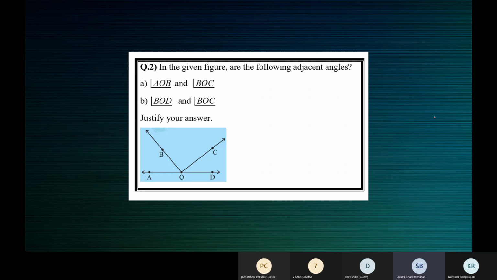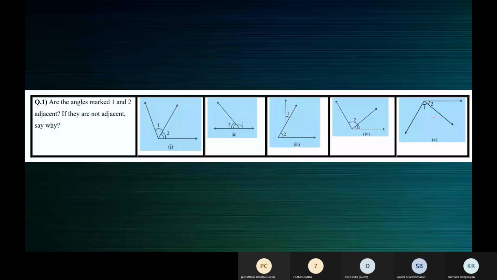Ma'am, I have observed one thing from the adjacent angle, ma'am. Can you say it's right or wrong? Yes, ma'am, I have observed that when one angle's end point, like OC, will be the starting point of another angle, ma'am. The ending point of one angle will be the starting point of the other angle who are adjacent, ma'am.